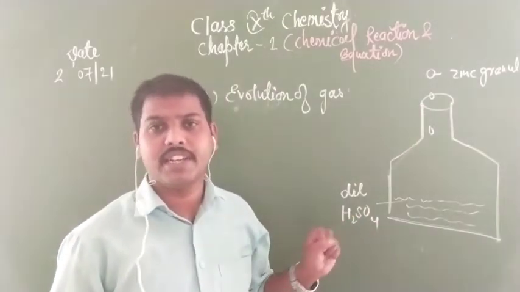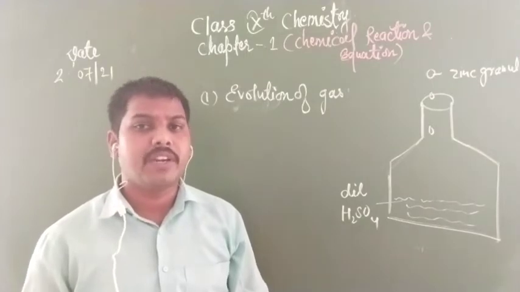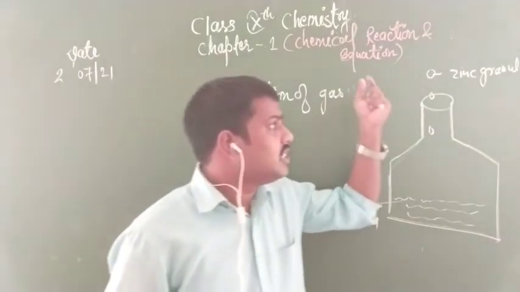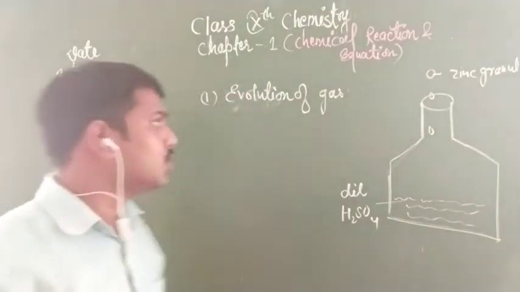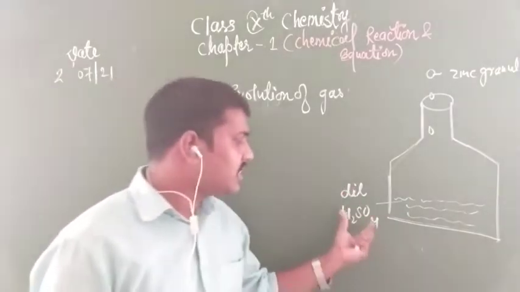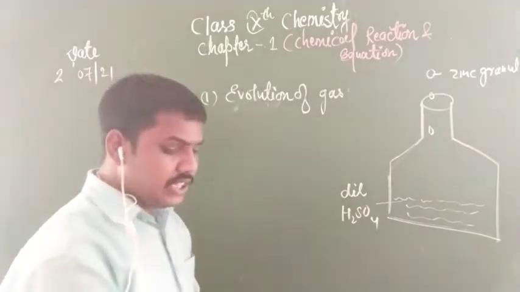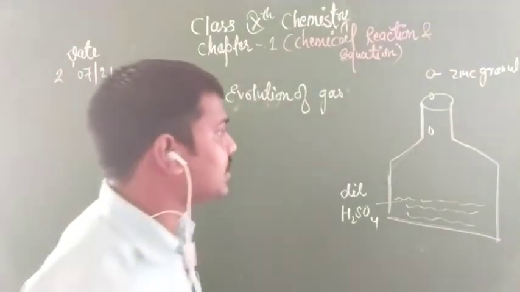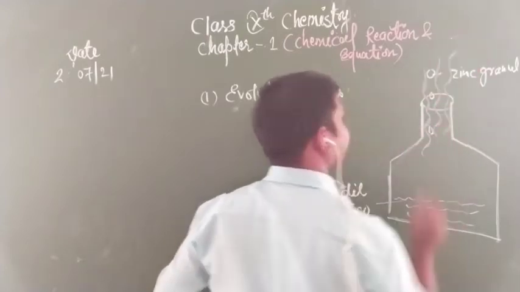So in order to carry out the reaction more rapidly, we use zinc granules in place of zinc crystal. Now when we add zinc granules into this acid, after a while we observe evolution of gas coming out of the conical flask.